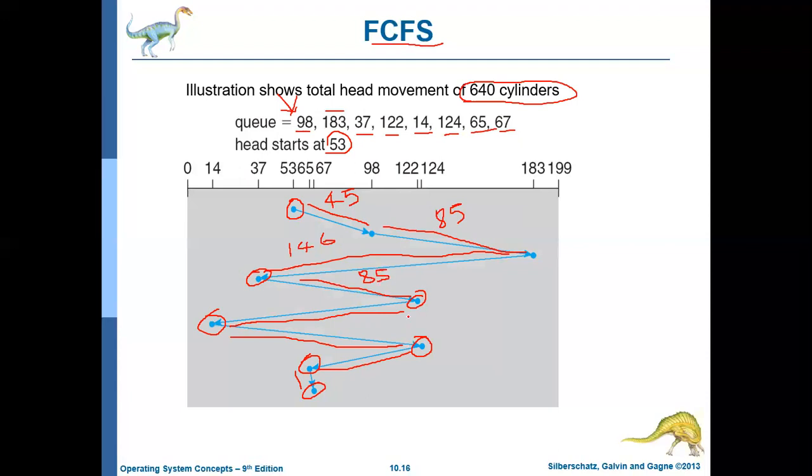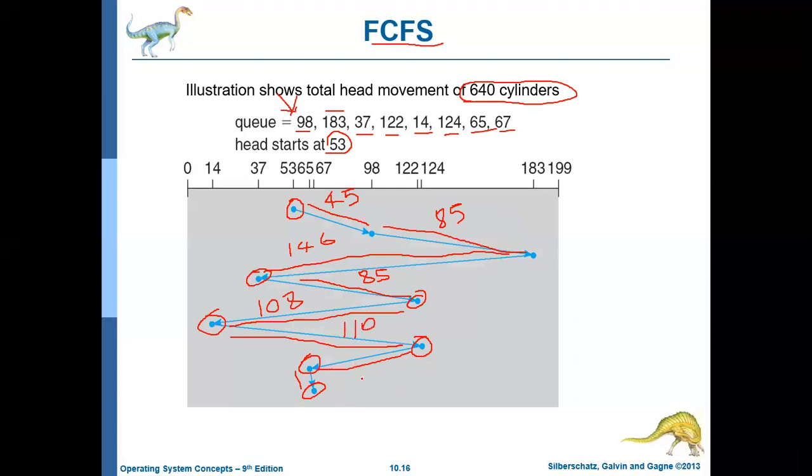Then from 122 it is moving back to 14. So 122 minus 14 is 108. So for that it has to move through 108 cylinders. Okay. Again from 14 it is moving to 124. So 124 minus 14 is 110. So from 14 to 124 it has to cross 110 cylinders.